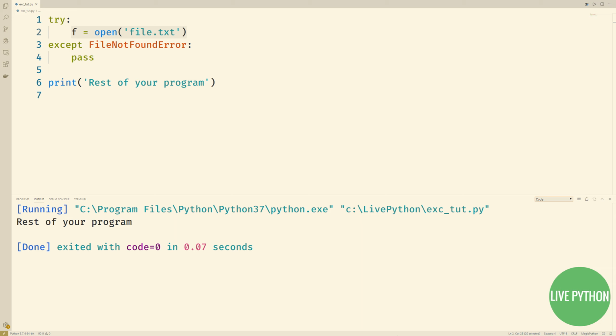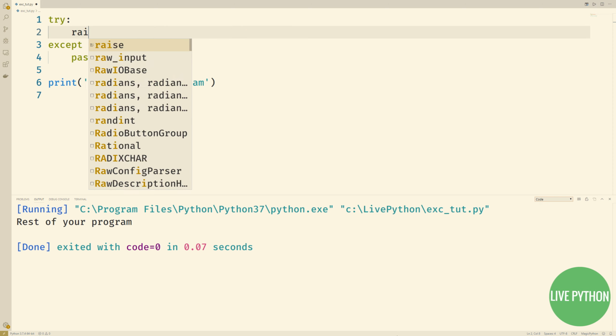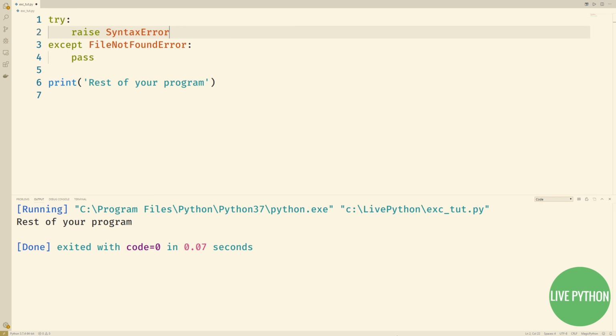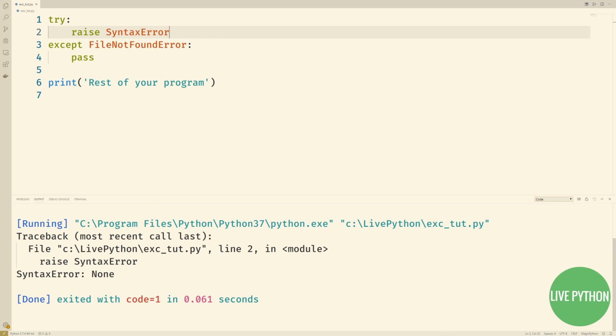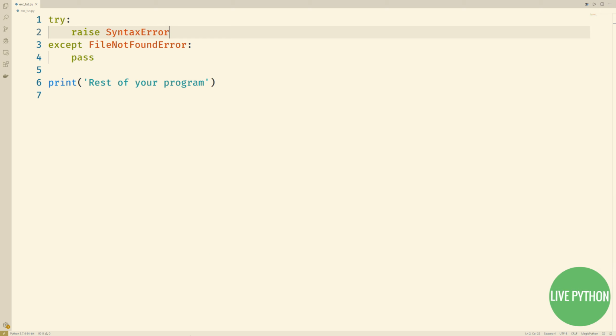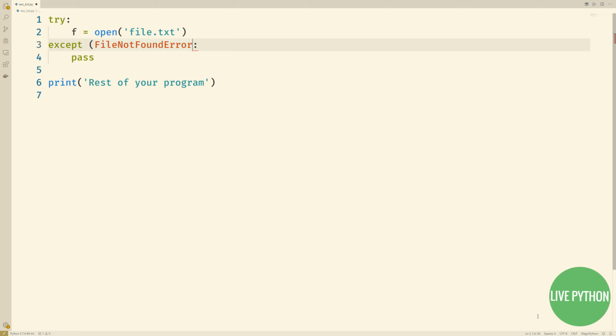Let's change line 2 to something that raises a different exception. This time our custom exception block won't run, and neither will subsequent code, because our program will be terminated. If we want our custom exception handler to apply to more than one exception, then we can place all of these exceptions in a tuple-like structure as shown.